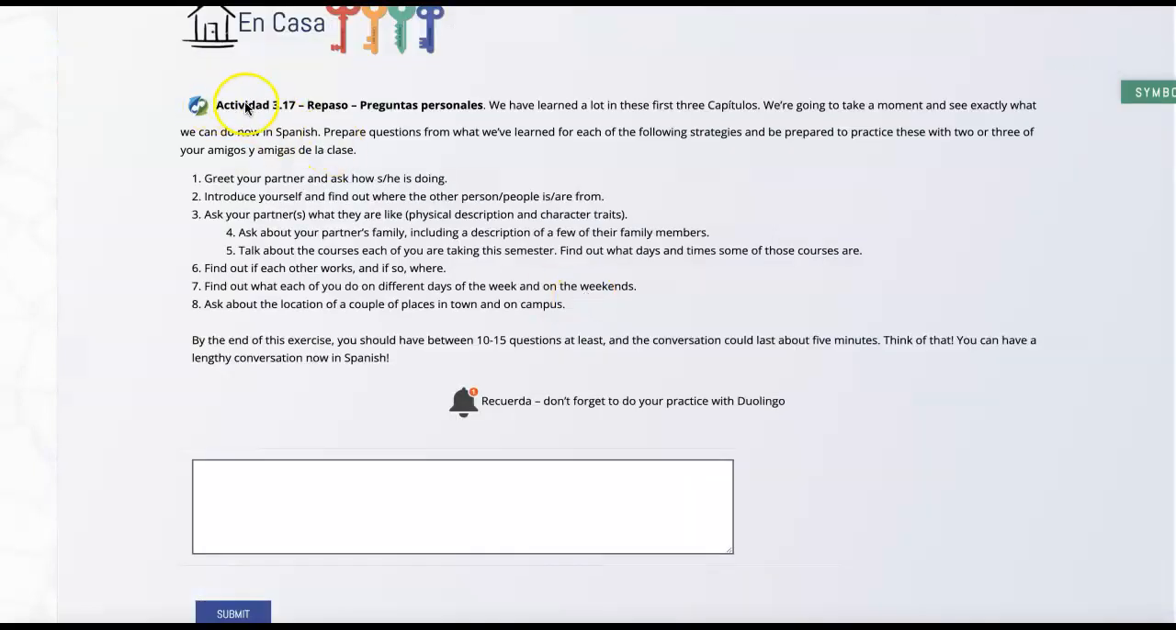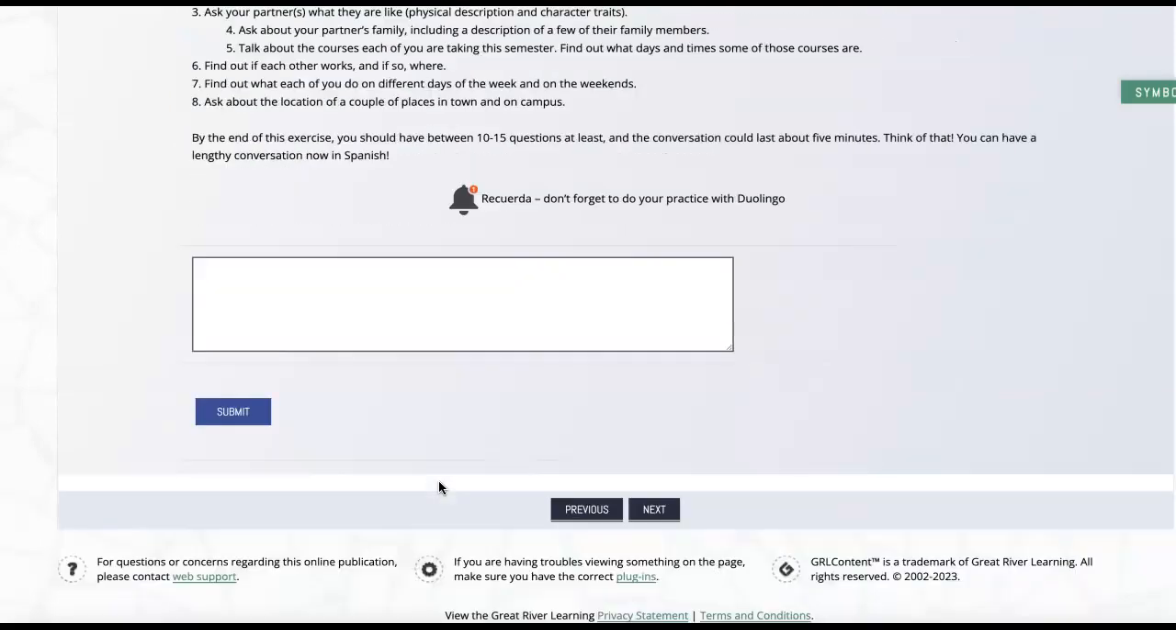Okay, one thing on our Actividad 3.17, preguntas personales. These preguntas personales activities will show up frequently in our chapters. So again, since it's question answer, please write the question and also an answer for it.